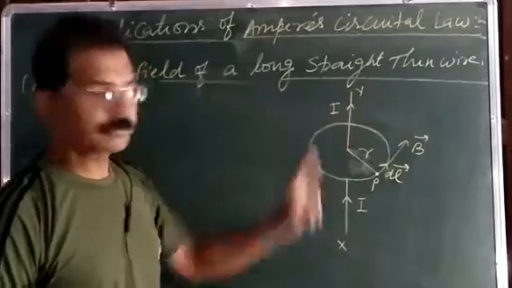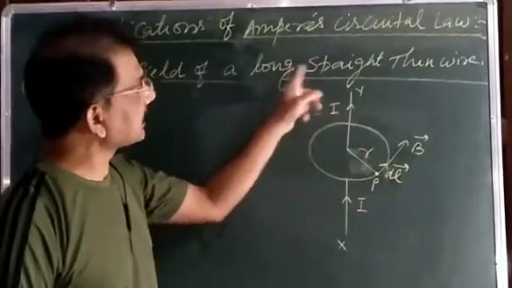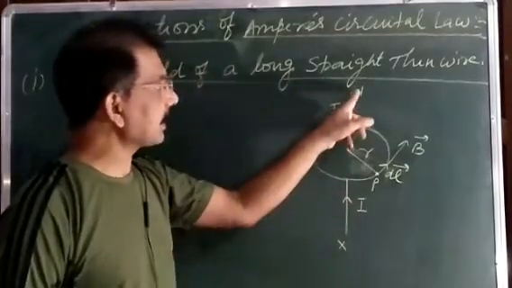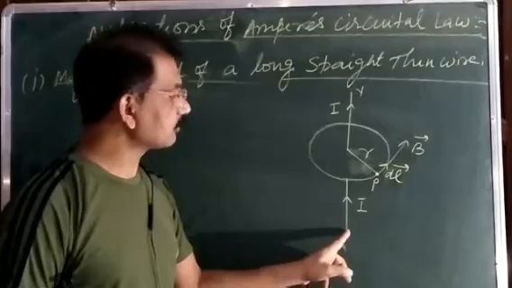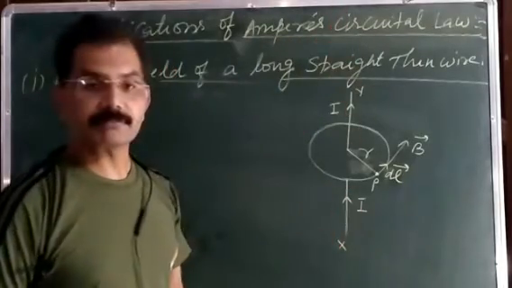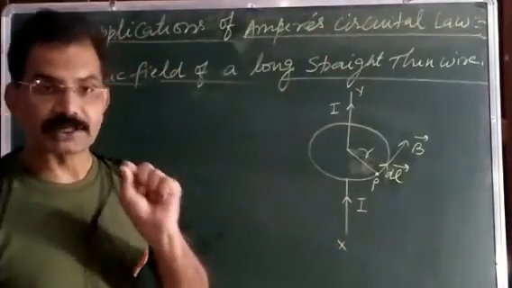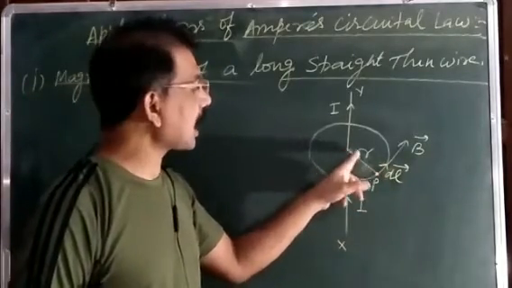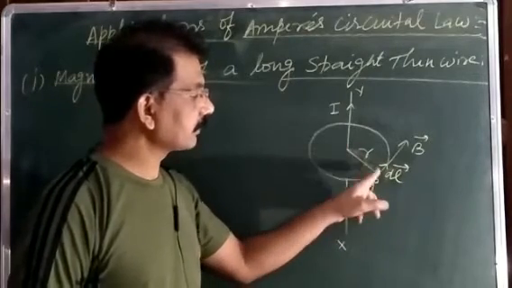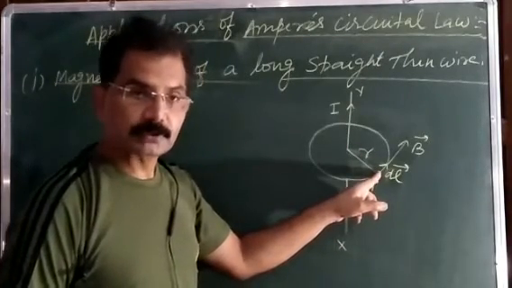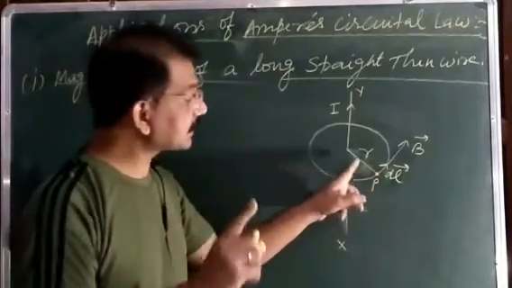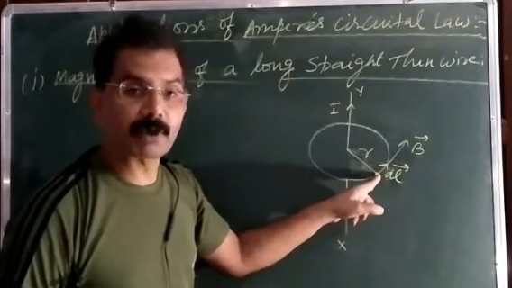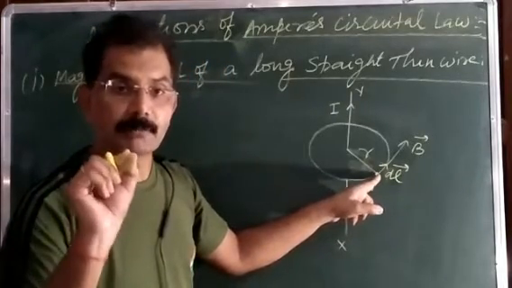Suppose XY is a long straight thin wire which is carrying a current I. And our aim is to find the magnetic field at point P at distance r from this conductor. So for this purpose, first we will draw a circle around this conductor which passes through the same point where you want to find out the magnetic field.